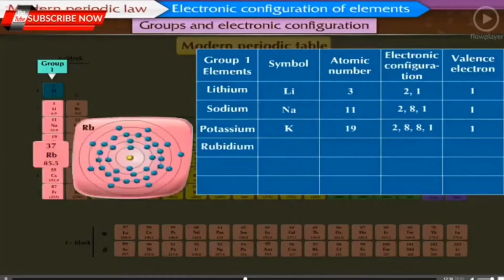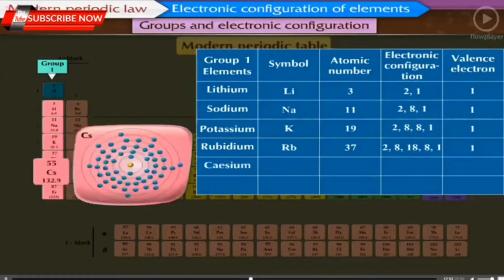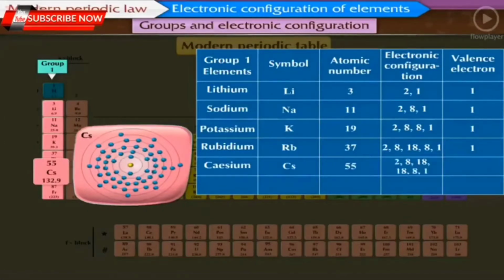Rubidium, symbol Rb, atomic number 37, electronic configuration 2, 8, 18, 8, 1 and valence electron 1. Cesium, symbol Cs, atomic number 55, electronic configuration 2, 8, 18, 18, 8, 1 and valence electron 1.